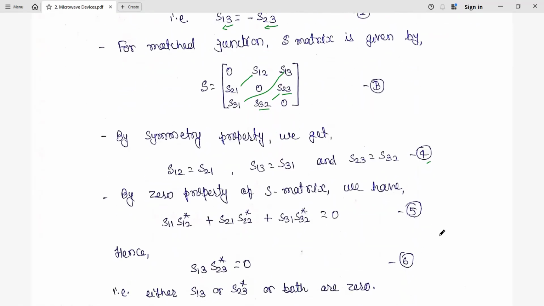Next, we have the zero property of the S matrix.